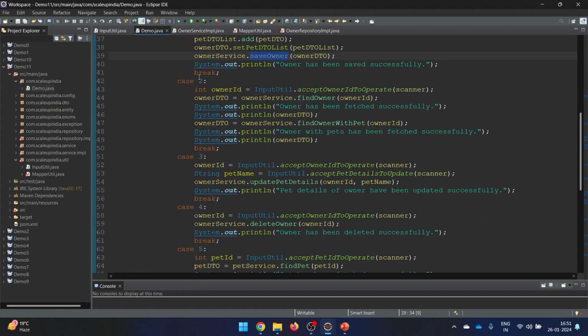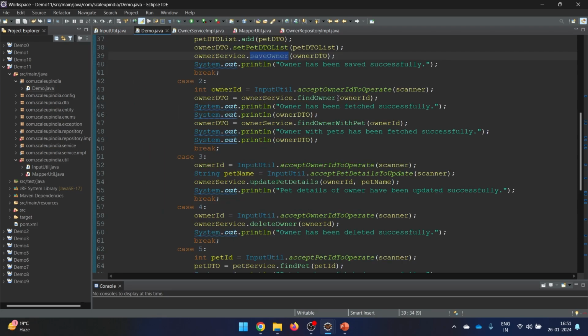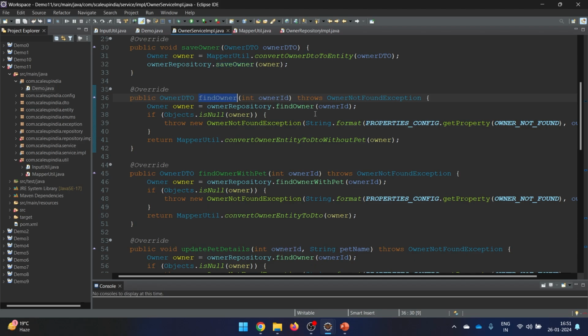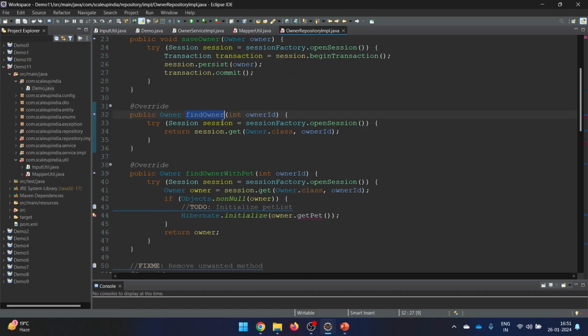So the next one is this particular one where we are going to show the owner details. So fetch owner details. We'll provide the owner ID and we'll get all the details. So let's see how it says. So it is picking an owner ID. So that looks good to me. Now let's see what we are doing in this. So here we say find owner. Okay, this one goes here, and this is the find owner.